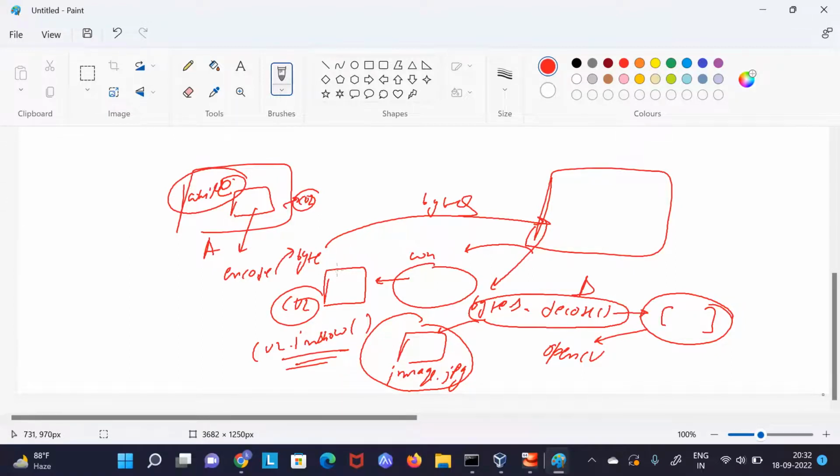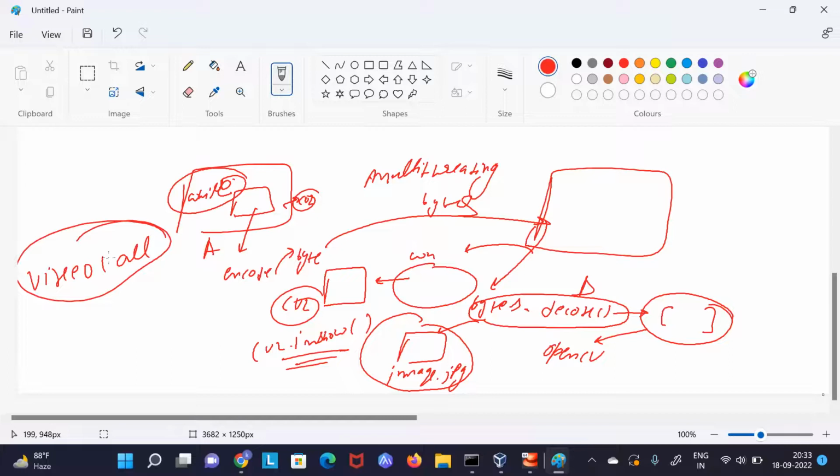Now the reverse thing you can do: you can also capture your image and send it to A, and you can run both functions parallelly with the help of multithreading. Now it would be exactly like a video call. So here you are doing a video call, because from 1 to 2, you can see your faces in real time.